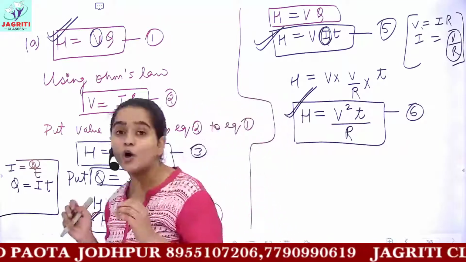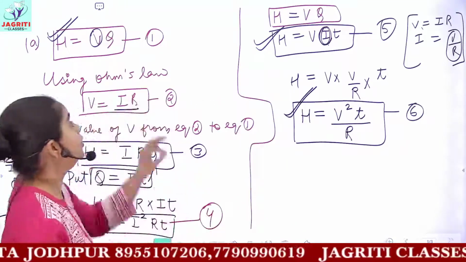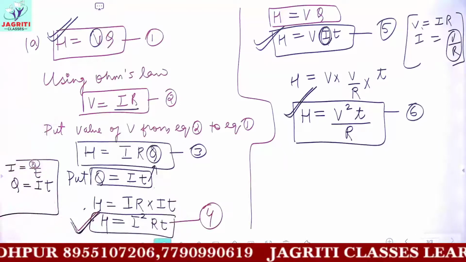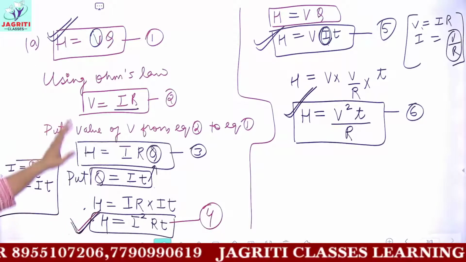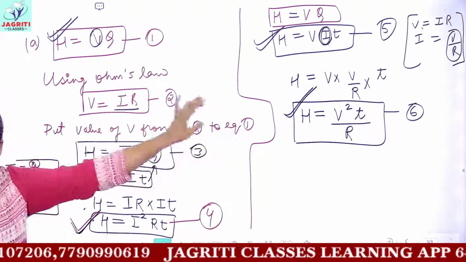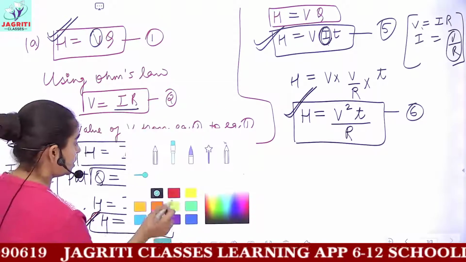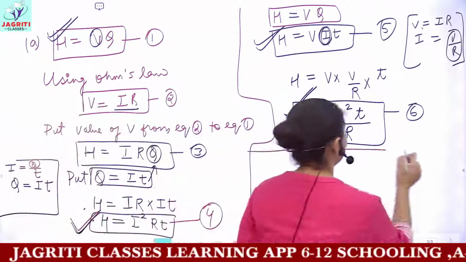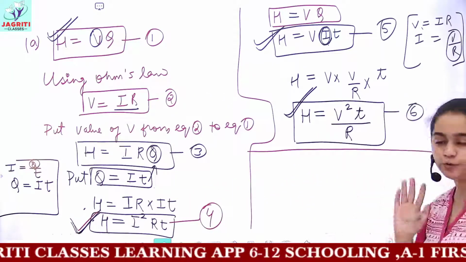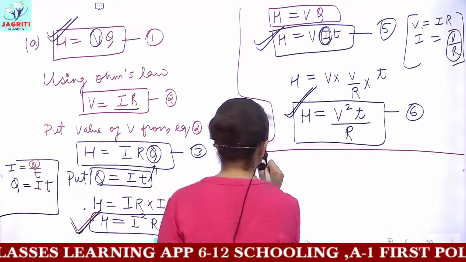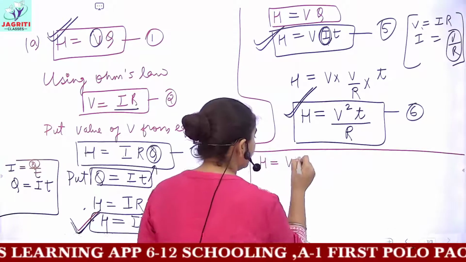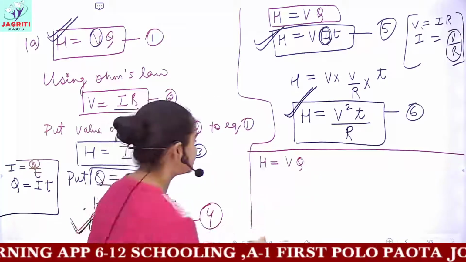So these are the different formulas which you can use to calculate heat, and among them, these 4 formulas are the major ones generally used. As a summary, you can learn 4 formulas for heat. The first one is heat equals potential multiplied by charge.